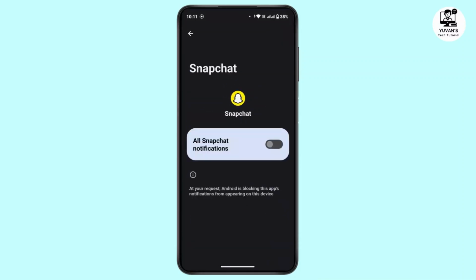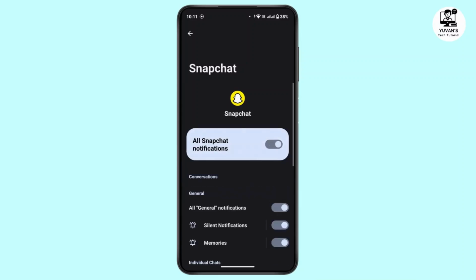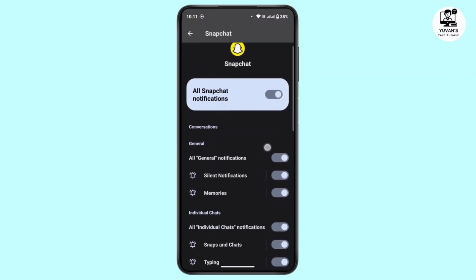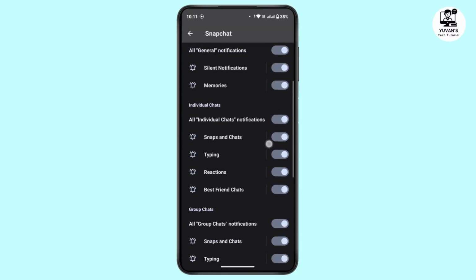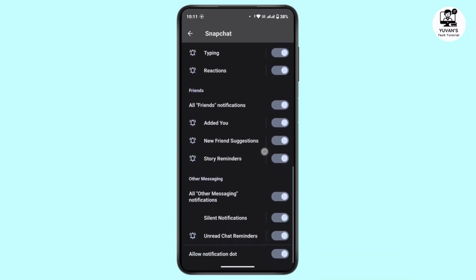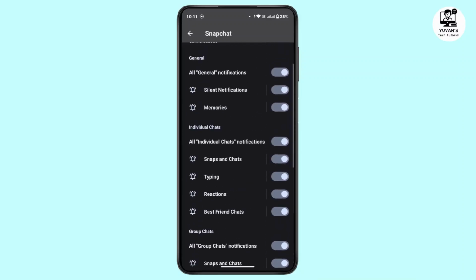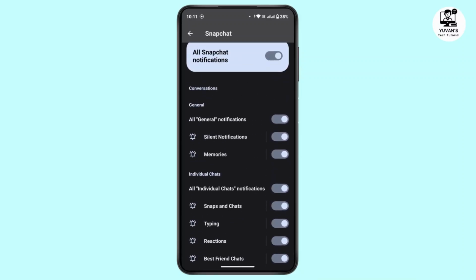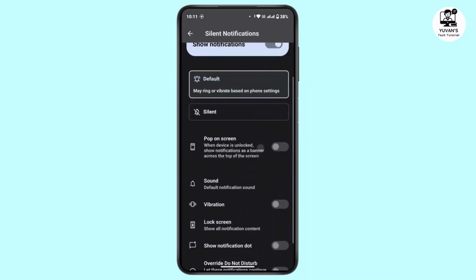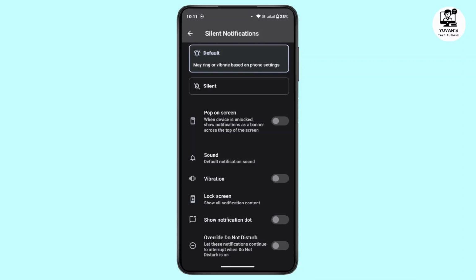Then tap on Snapchat. Make sure you have turned on the toggle for notifications in your mobile device. After that you have to choose the category that you want to modify. That may be your chats, your group chats, your friends or other messaging. So once you are there, all you have to do is tap on the categories that you want to change your sounds on. Scroll down a bit and then again tap on sound.